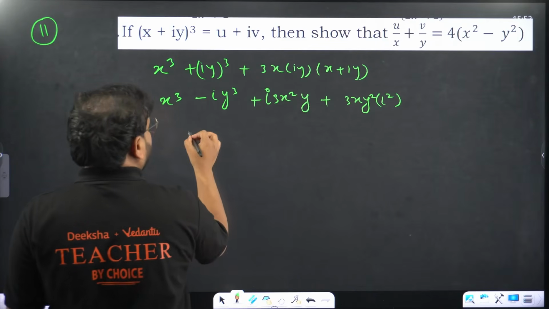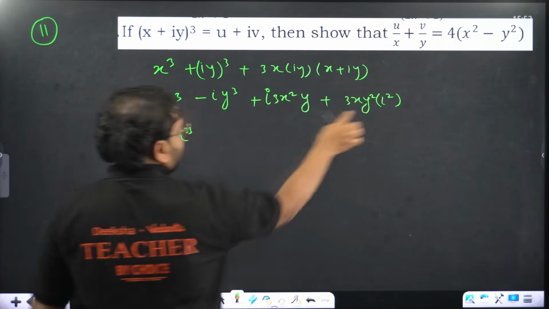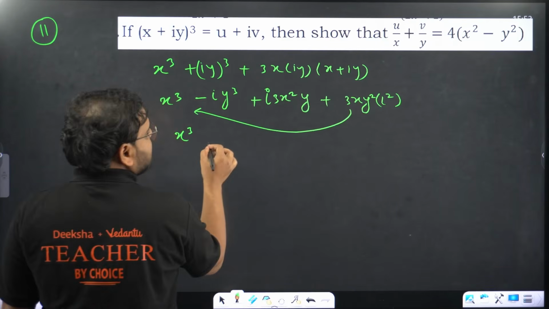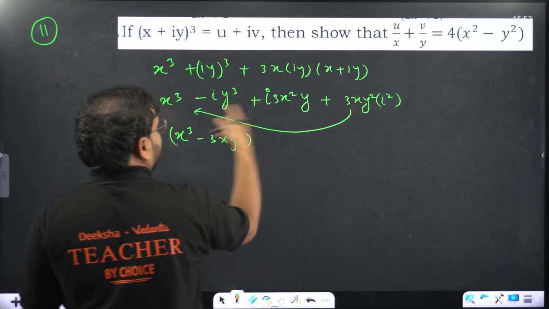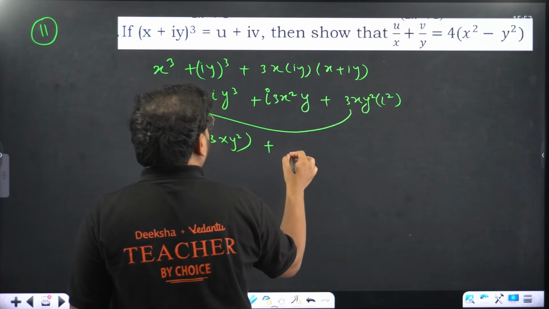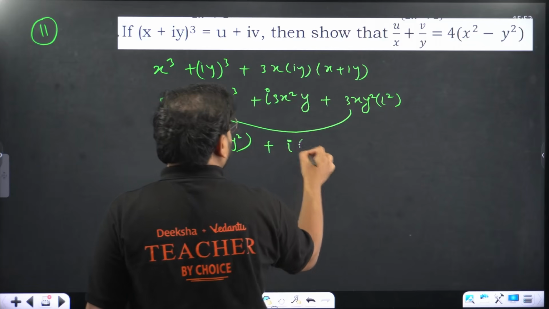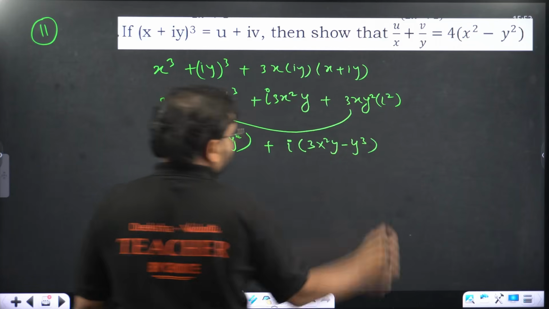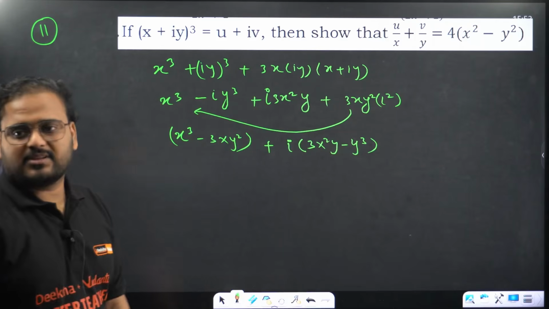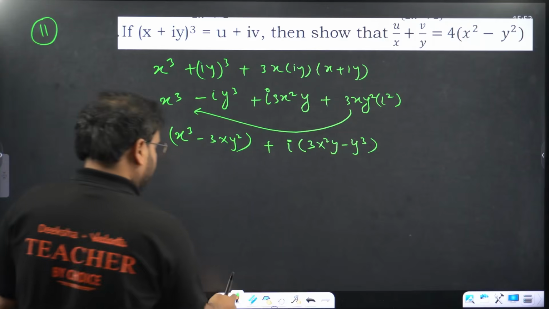Alright. We get here x cube. Let's write this with the real part: x cube minus 3x y square. The imaginary part together, i is outside: 3x square y minus y cube. Okay. Let's simplify that.